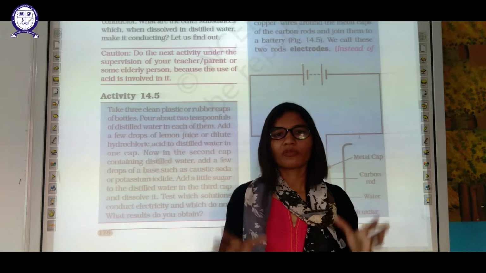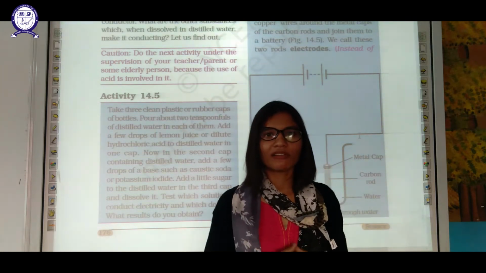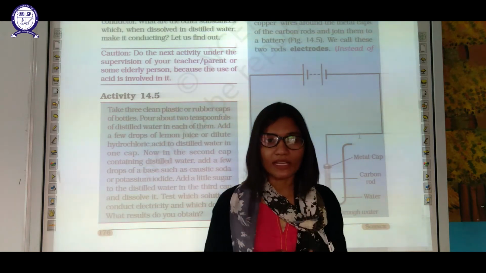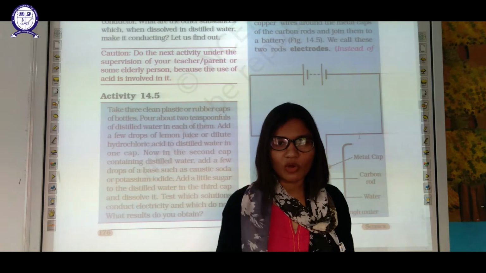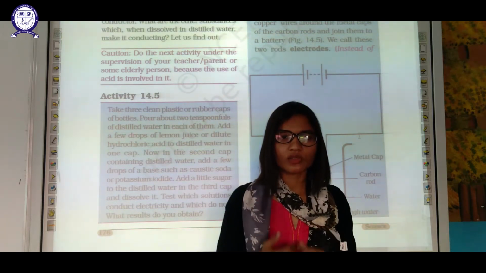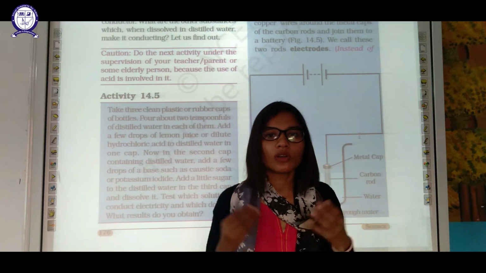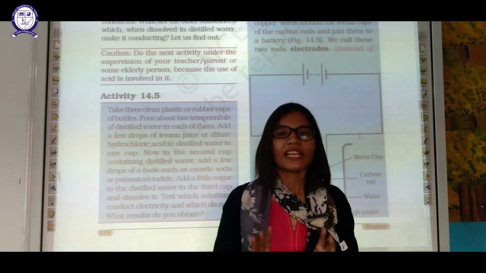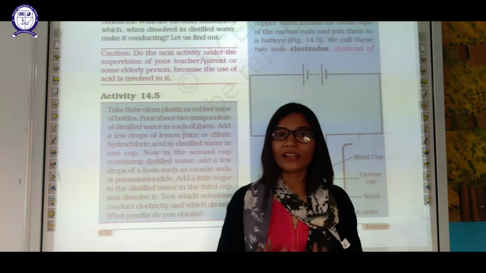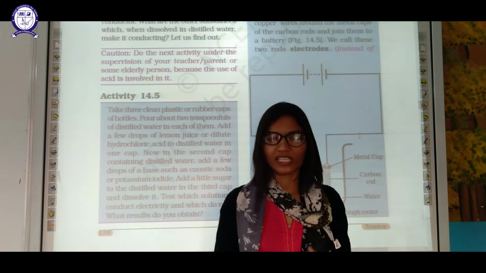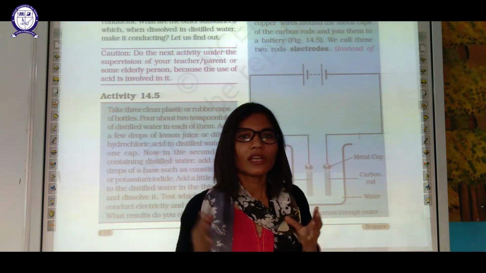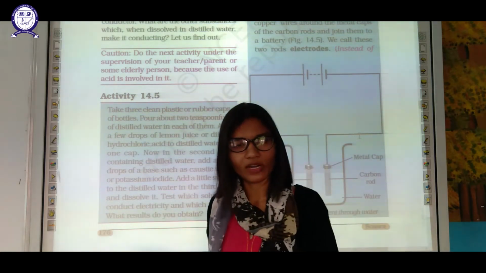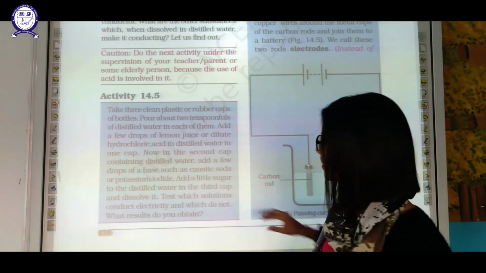What is this process? For that, you need to know few more terms. Very first is electrolyte. What is electrolyte? Electrolyte is chemical compound which in presence of electricity break down or dissociate itself into ions, positive ions and negative ions. So electrolytes are the chemical compounds which in presence of electricity dissociate itself into the positive and negative ions. We require electrolyte for electrolysis process. So let's see this activity number 14.5.